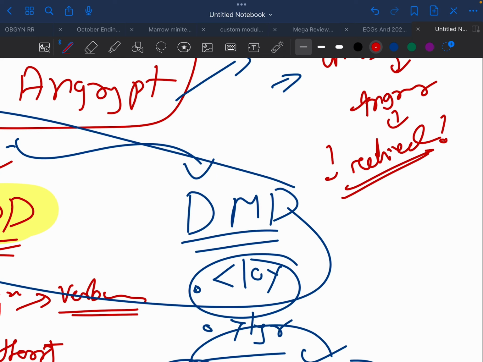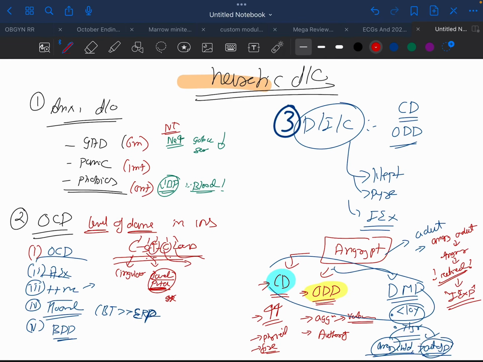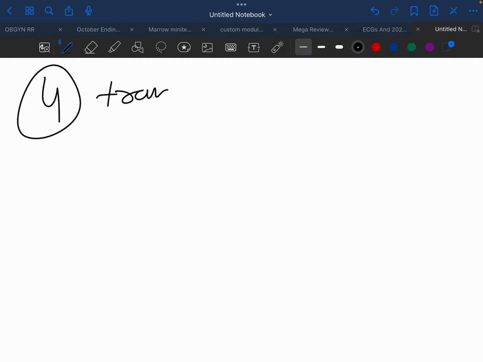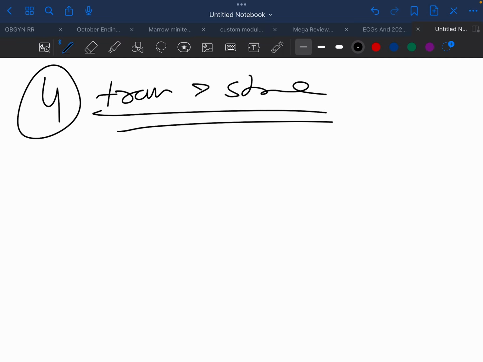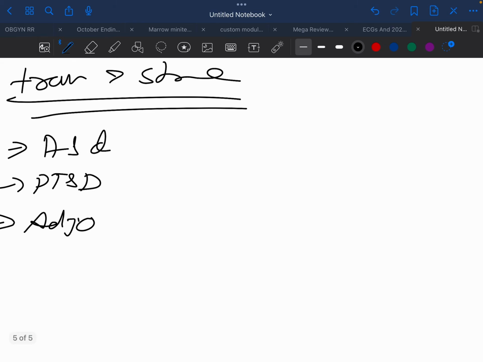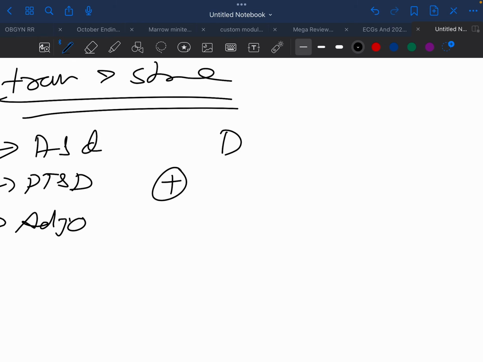Person feels relieved. So here it is intermittent explosive disorder. Okay, so here we have talked about that third disorder, which is the impulse conduct disruptive. The fourth and fifth, the fourth one is very important, trauma and stress. We have talked about them in our last video. It is acute stress disorder, PTSD, and adjustment disorder. But one of the disorders which I want to talk to you about is DABDA.